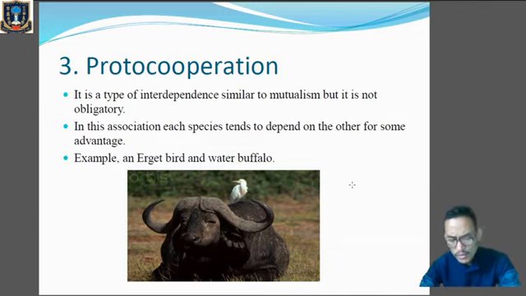Now, similarly, we can see an association between the tick birds and rhinoceros also. Okay, but in this case, the egret birds and the water buffalo are not totally dependent on one another. They can exist without the other. Then similarly, we have this in Africa, ostriches which live in a herd of zebras. Mainly these ostriches inform the zebras of incoming dangers, and in return they get food from the herd of zebras.